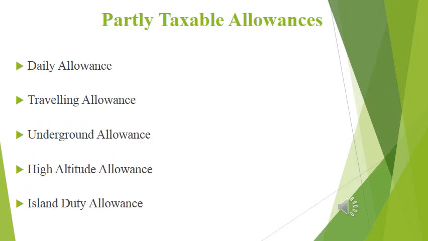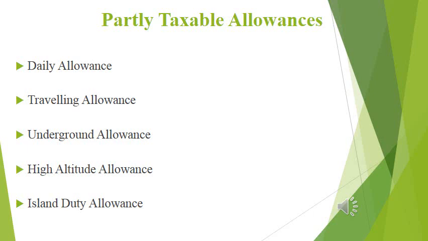Then another one, that is daily allowance. Daily allowance is not a dearness allowance. Both these allowances differ. Dearness allowance is the allowance to meet the daily expenses. Daily allowance is an allowance spent for official purposes, and it is not taxable. Then the balance amount, any amount which is spent for official purpose, is not taxable. Rest will be taxable. We have discussed this.